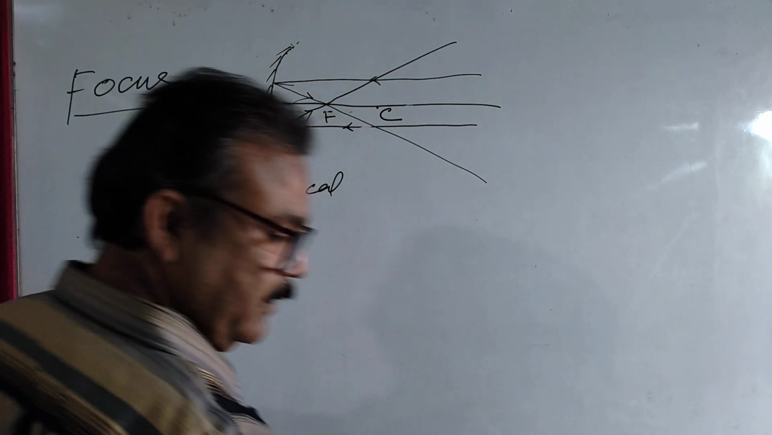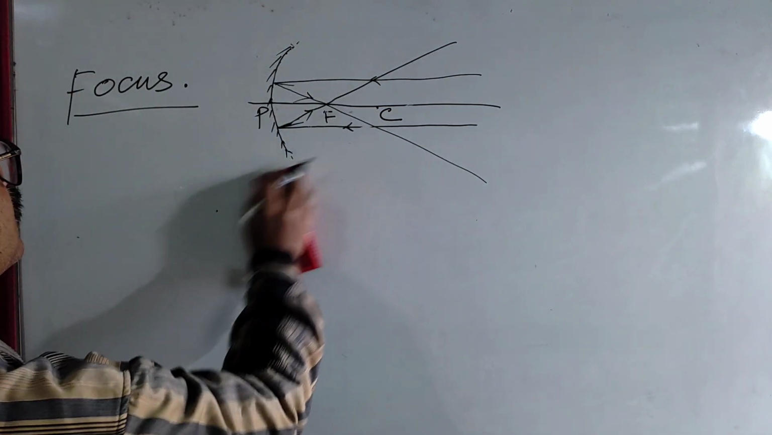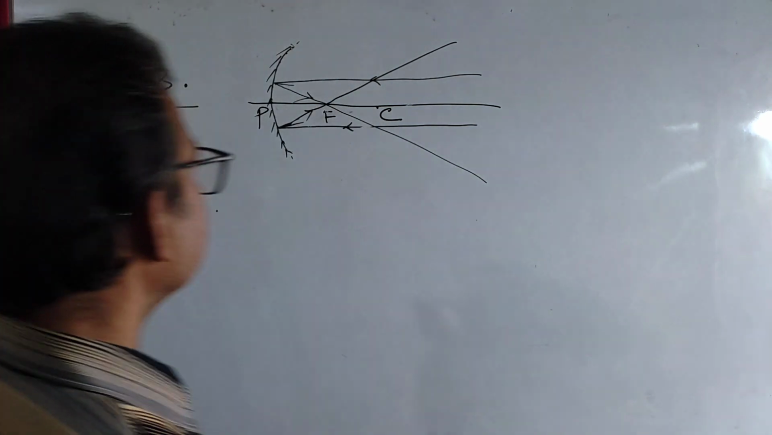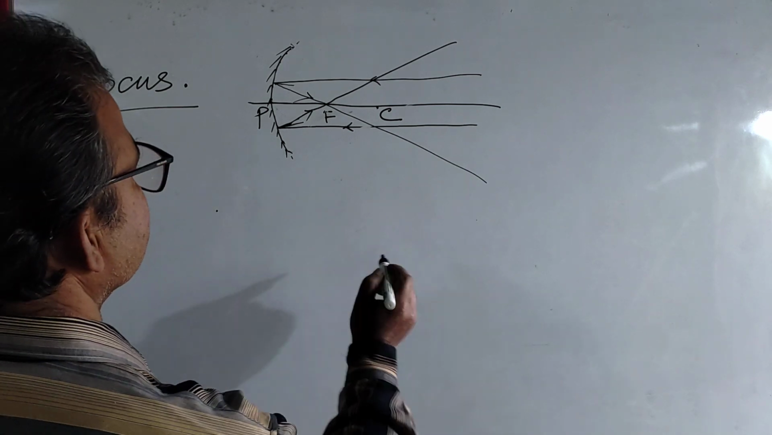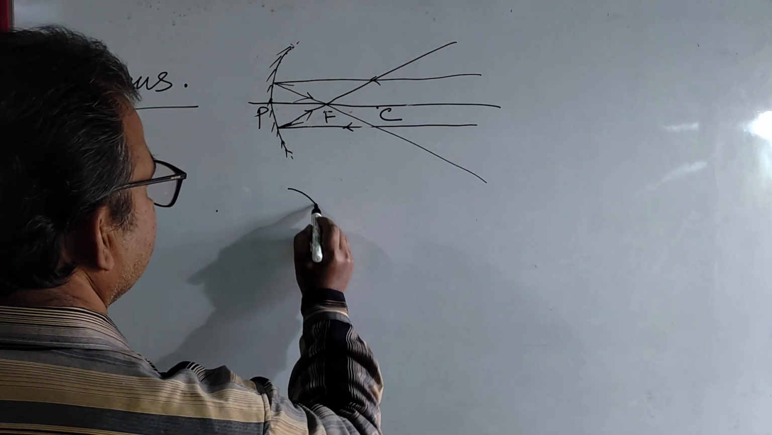Okay, before that, let me talk about this convex mirror also. After that, I will tell what is focal length and what is radius of curvature. Okay.